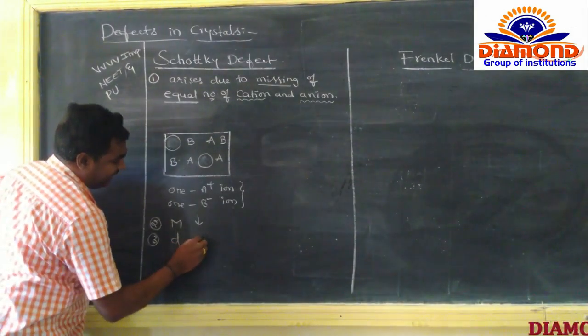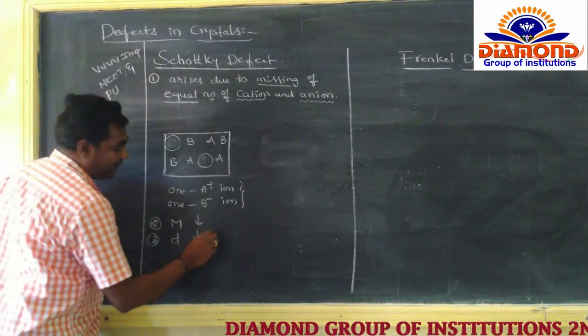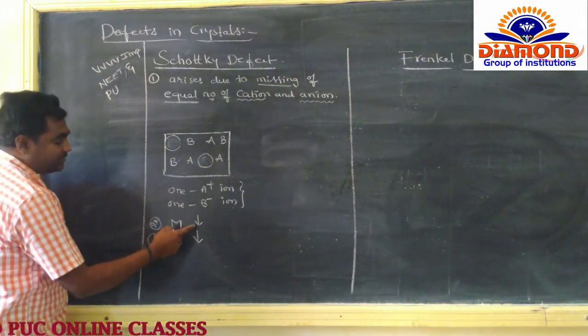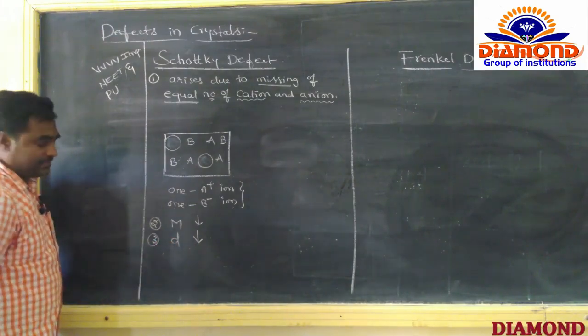What about density? Density is also affected. Why? Density is equal to mass by volume. Mass decreases, so density also decreases. Next.